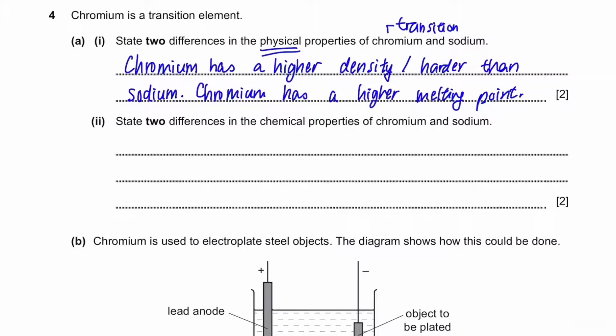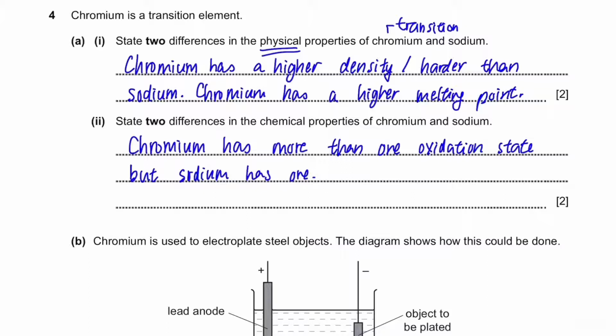State 2 differences in the chemical properties of chromium and sodium. Since chromium is a transition element, it has more than one oxidation state, but sodium just has one. Another point is chromium forms colored compounds, but sodium compounds are white.